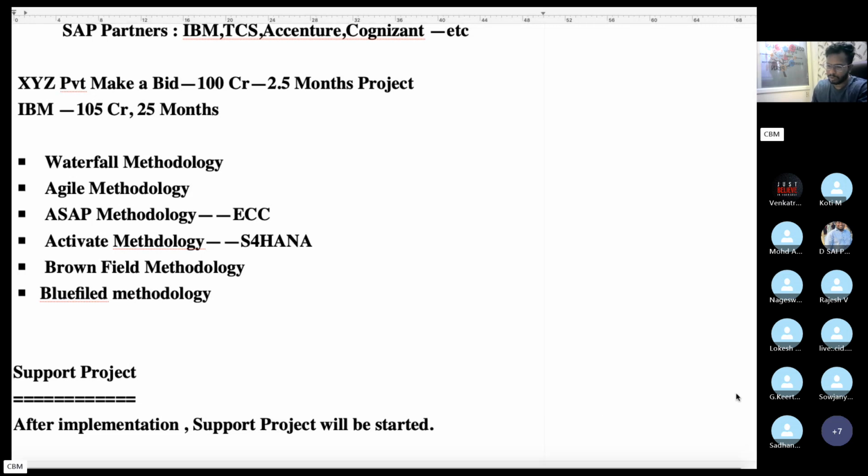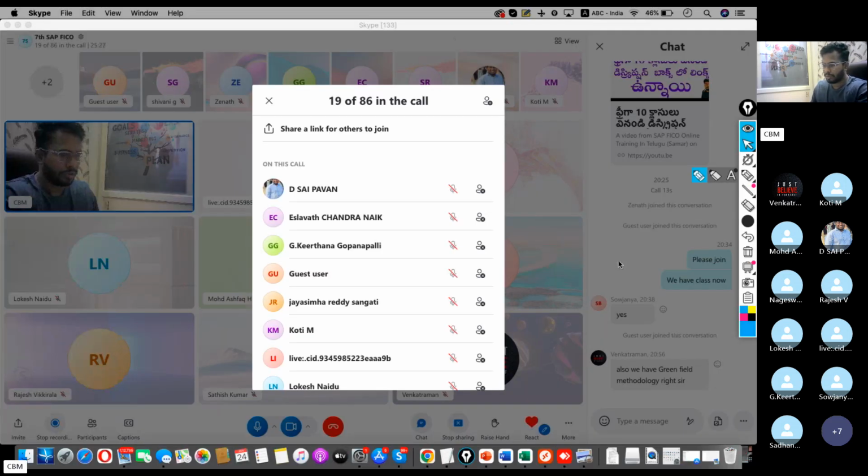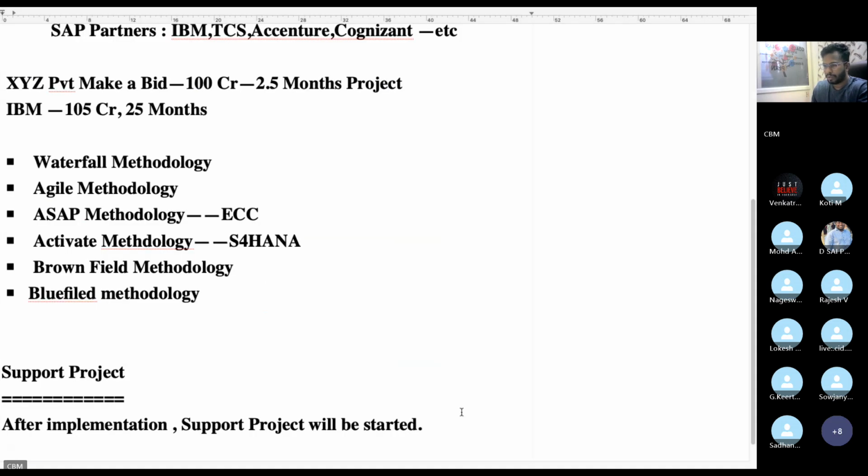From Monday onwards, I will give you the detailed project classes. The basic classes we are completing today. From Monday onwards only paid students will be there, so today is the last class and the last demo class for everyone. After implementation, the support project will be started.